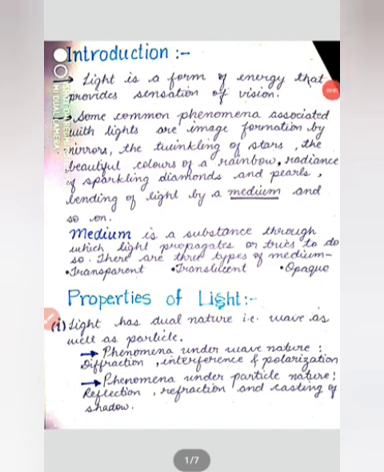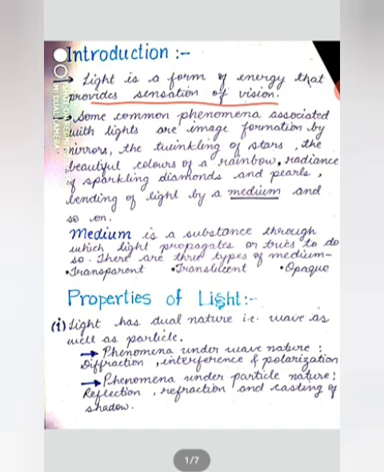Now let's start with an introduction about light. Light is a form of energy that provides the sensation of vision. Light is the energy due to which we are able to see anything present in our environment.